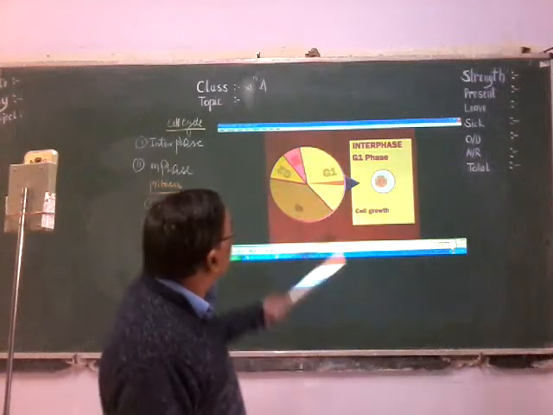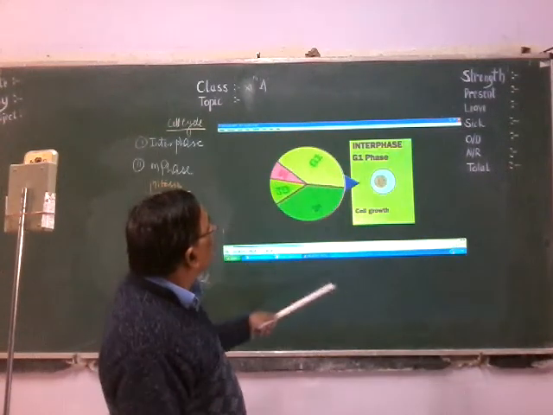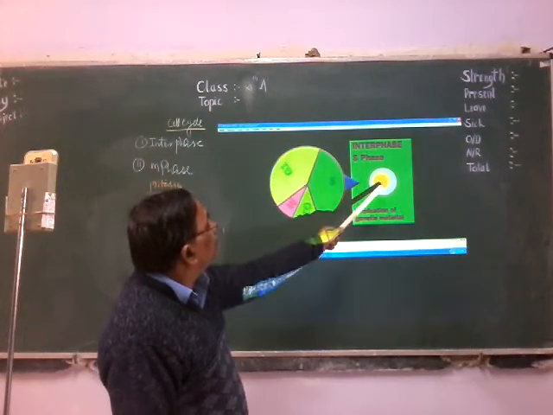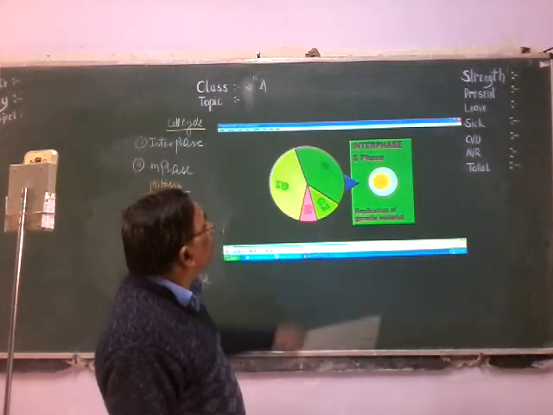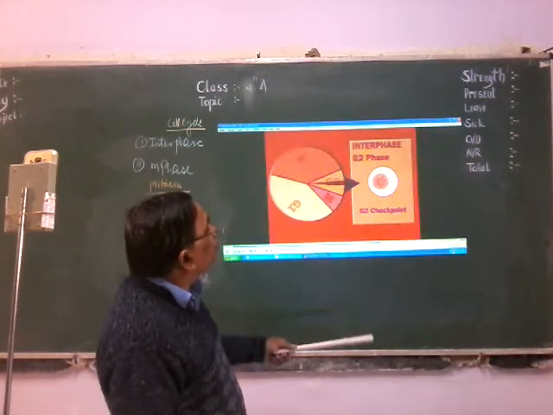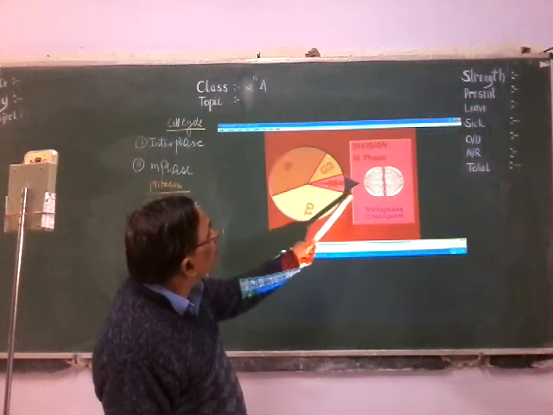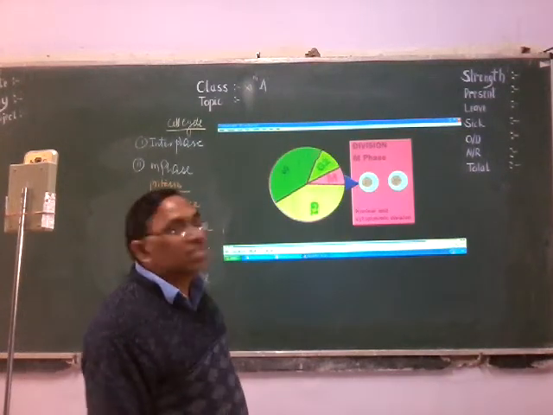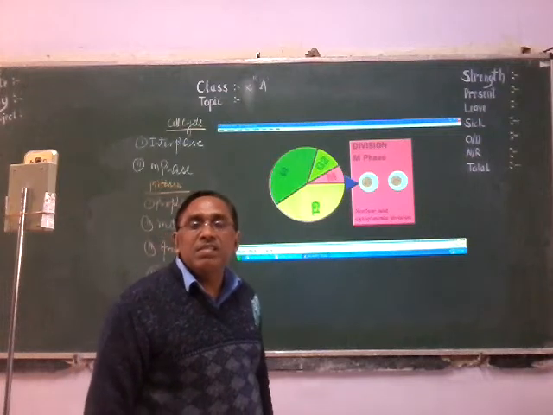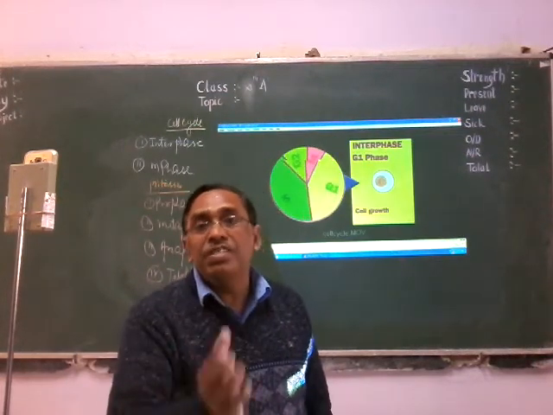You see, here is the G1 phase. In G1 phase, the cell is increasing in size due to synthesis of RNA and protein. In S phase, the amount of DNA doubles, replication of DNA occurs. Then in the G2 phase, again there is synthesis of RNA and protein, and the cell increases in size. But in M phase, what happens? Division: a cell divides to form two daughter cells. So this way a cell divides to form two daughter cells. Thus the cell cycle occurs by the interphase and M phase.